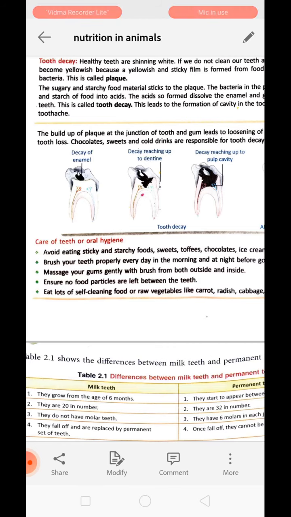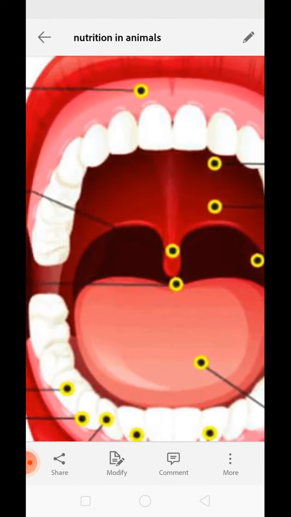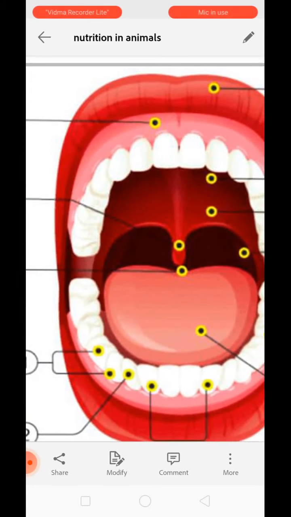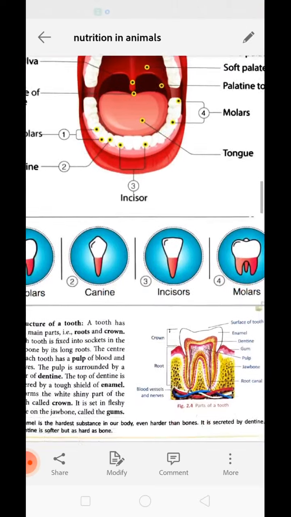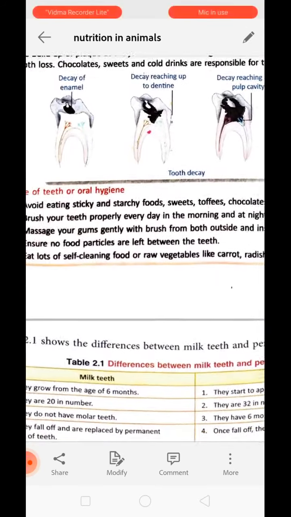Okay, now next is massage your gums gently with a brush from both inside and outside. Basically you have to pay more attention toward the inside of the teeth. Why? Because the food is kept inside the mouth and the most exposed part of the teeth toward the food is the inside of the teeth. So you have to brush properly, taking care of the inside and outside of the teeth.